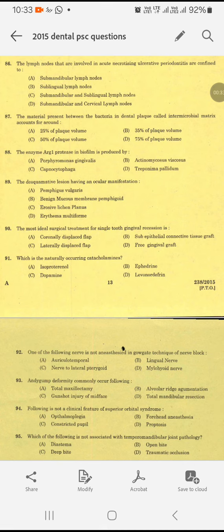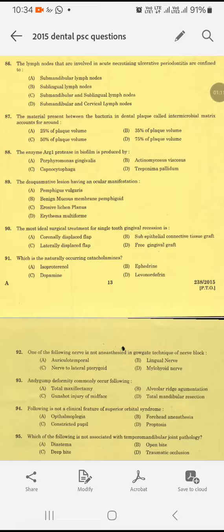Okay, so coming on to part 3. Question number 86. The lymph nodes that are involved in acute necrotizing ulcerative periodontitis are confined to: submandibular lymph node, sublingual lymph node, submandibular and sublingual lymph node, or submandibular and cervical lymph node. The condition here is acute necrotizing ulcerative periodontitis. There is a high chance that it will spread to the cervical lymph node area also. So option D is the correct answer. Submandibular and cervical lymph nodes are involved in case of acute necrotizing ulcerative periodontitis.